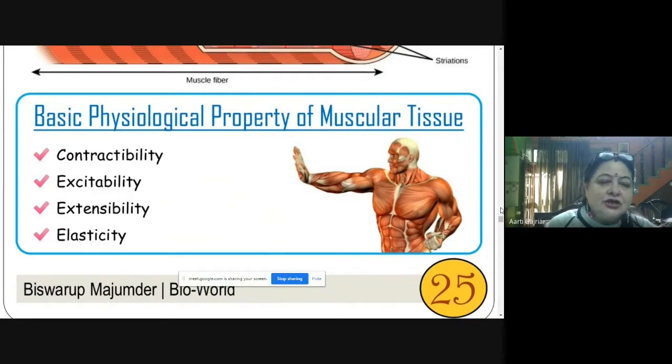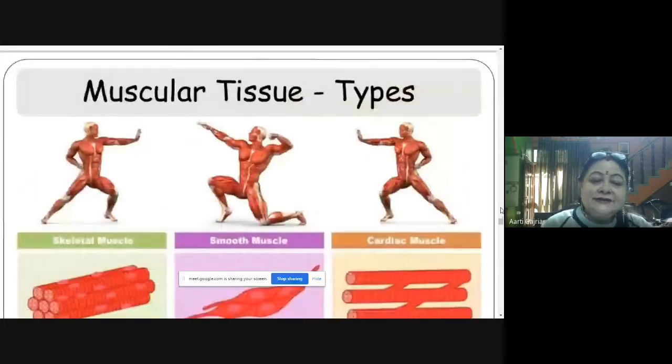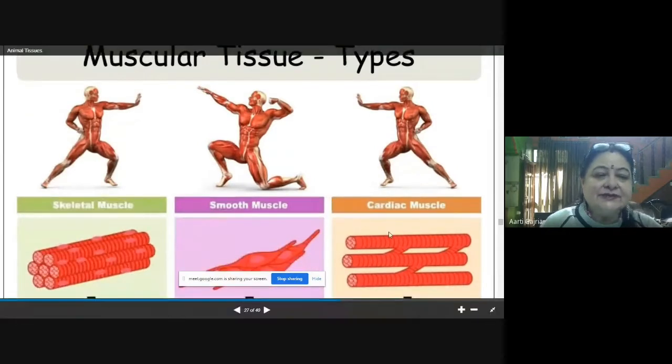Now muscular tissue, the types are three types basically: skeletal muscles, smooth muscles and cardiac muscles. So three types of muscles are present in our body: skeletal muscle, smooth muscle and cardiac muscle.